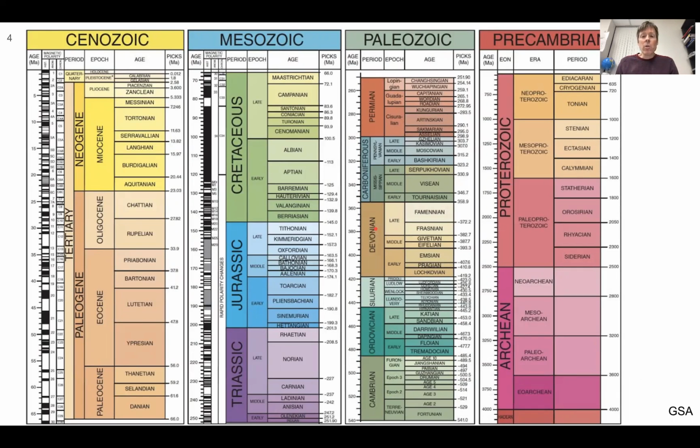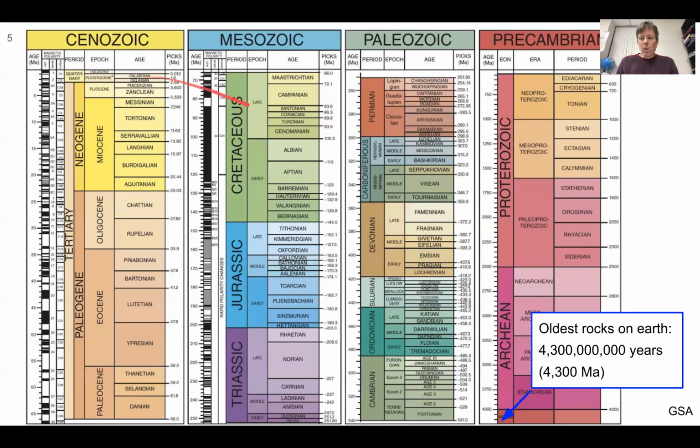That's told in the story of rocks. And this quite colorful picture is the geological timescale going from oldest at the lower right all the way up to today. And we'll zoom in on this to look at some of the details. What you see, the oldest rocks on Earth are 4.3 billion years old, or 4,300 million years old. That's starting the time scale on Earth.